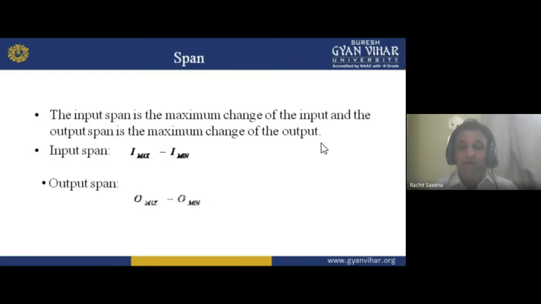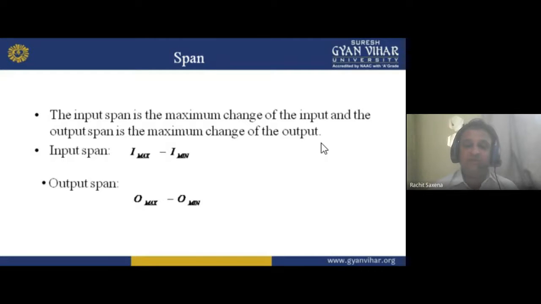Okay. Now output span is basically O maximum minus O minimum. So dear student, what is O maximum? O maximum is the output maximum and O minimum is the output minimum. Now the minimum is 0 centimeter and the maximum is 10 centimeters.